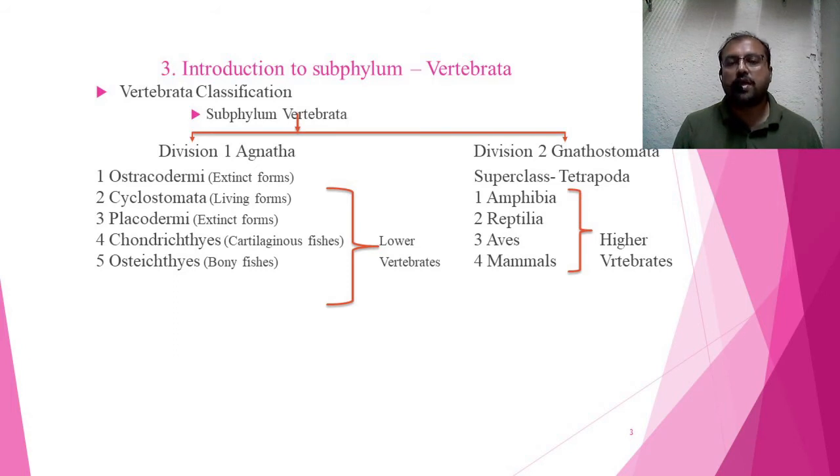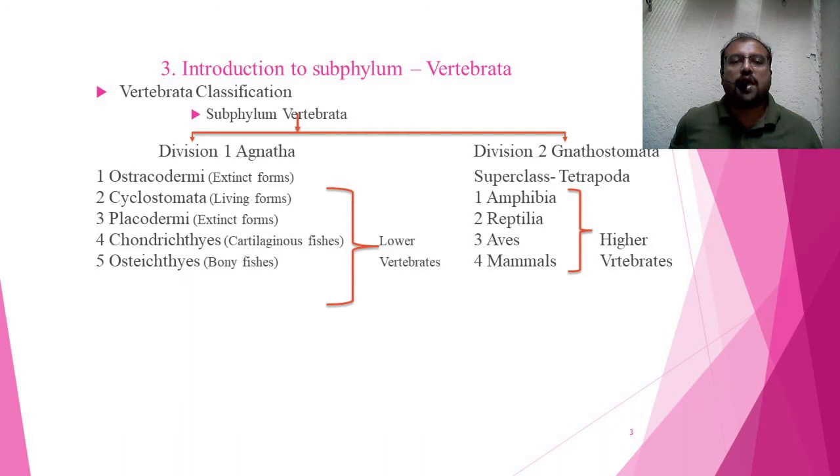This superclass Tetrapoda has four major classes. Tetra means four, and poda means appendages. So these individuals have four appendages, which is why they are called Tetrapoda.